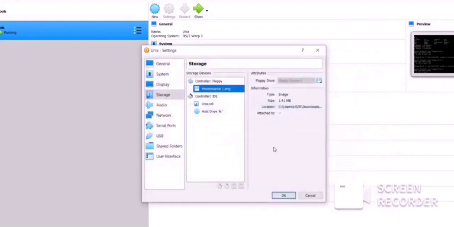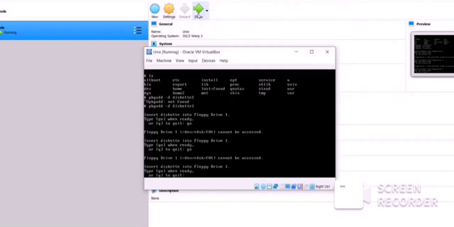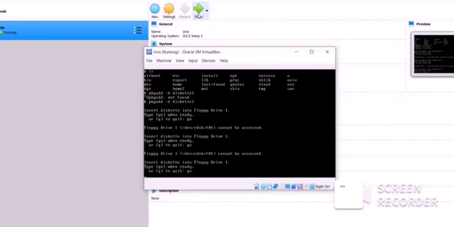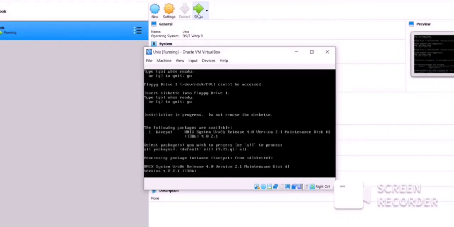Here it is, maintenance 2 file. Sorry, maintenance 1 file. After this we will again add the maintenance 2 file.